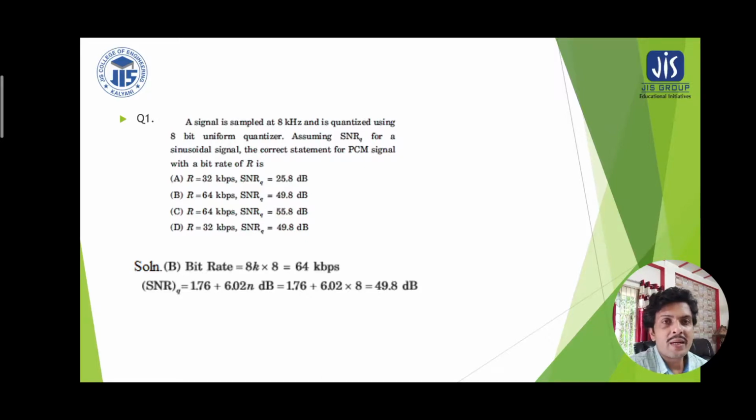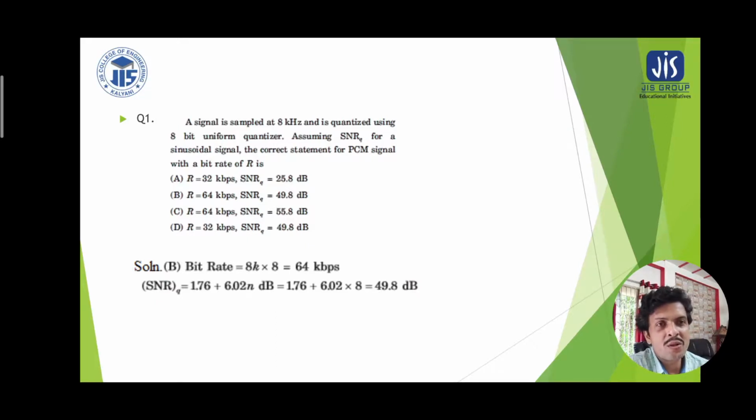If at any point of time you have a sample with magnitude 2.2 volt, you need to approximate it to 2 volt, because 2.2 volt is closer to 2 volt. Whatever sample magnitude you find, you approximate it to the closest predefined magnitude. When 2.2 volt is approximated to 2 volt, an error is generated, known as quantization error, and depending on that error we are finding the signal to noise ratio.